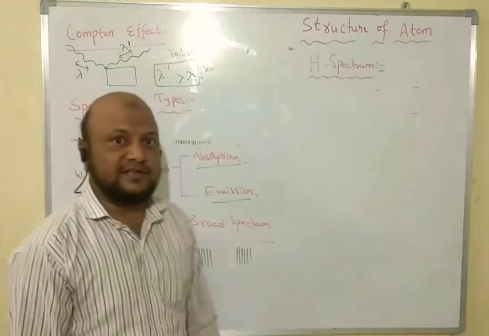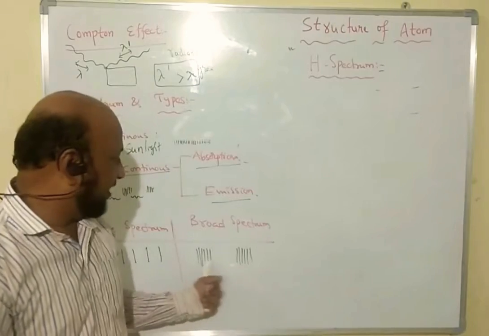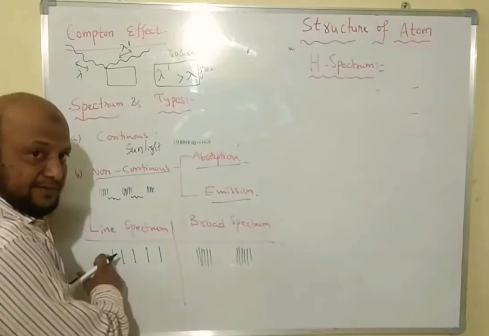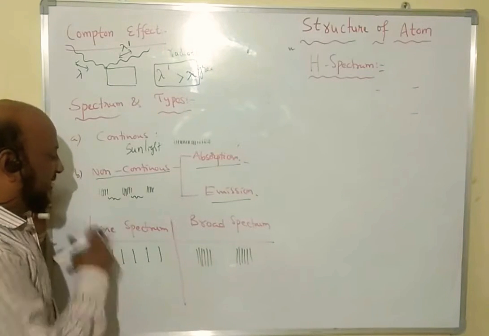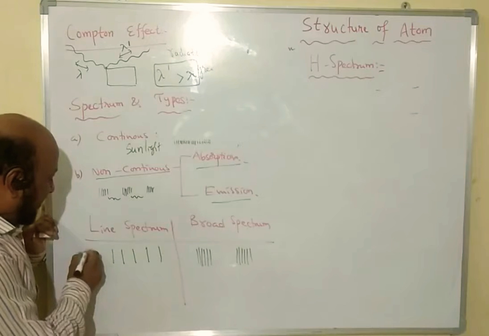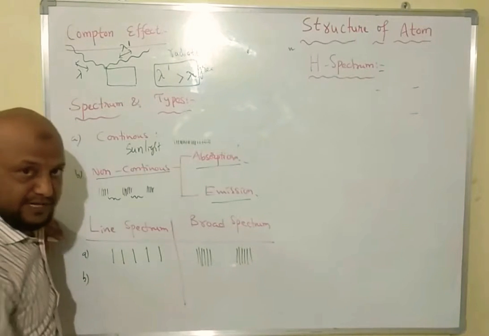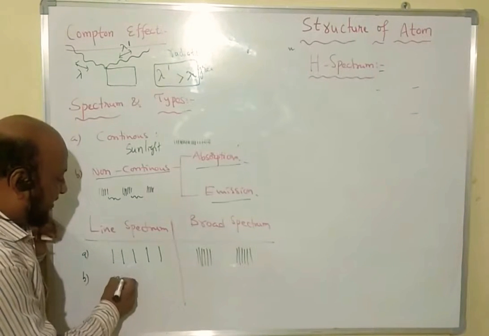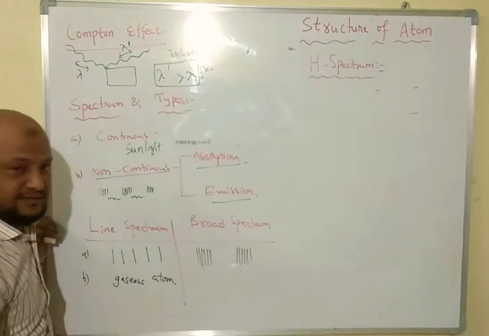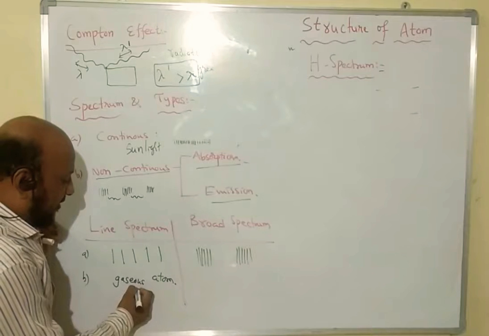Some bunches are present and the spectrum is present in a broad form. In the line spectrum, a bunch of lines are present, but here every line is in a sharp form. They are called line spectrum. Another difference is that line spectrum is specially for gaseous atoms. Gaseous atoms, that is nothing but an atomic spectrum.